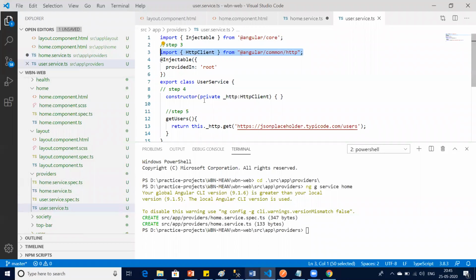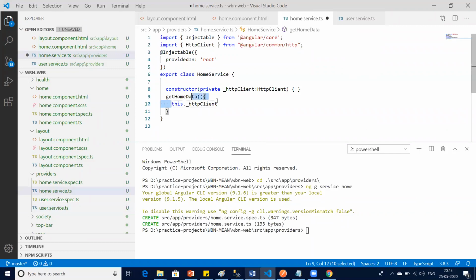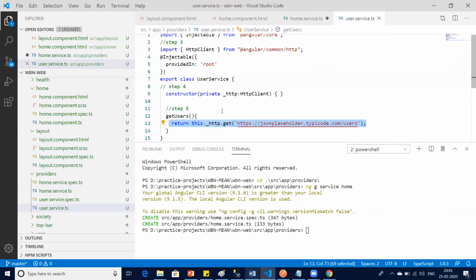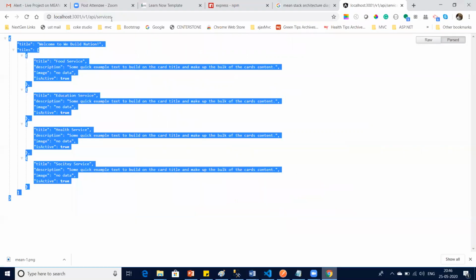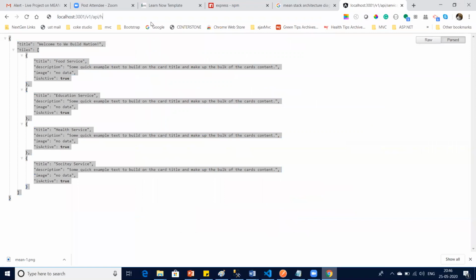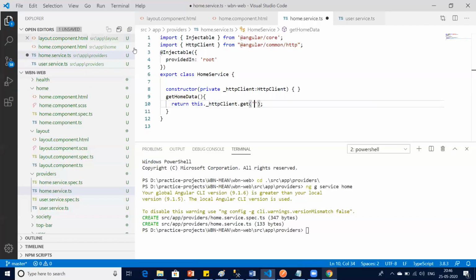Can I copy paste quickly? And can you guys tell me what is my API URL? Our API URL. What is our API URL? Can you guys tell me? Localhost 3000, yeah. Slash, from here it is itself. We'll call it, right? Copy. Slash API. Yes. So this is my data. Done. Now my service is ready.